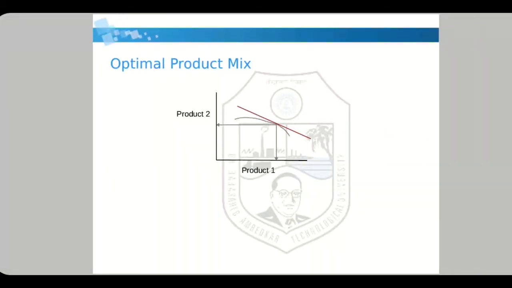Now optimal product mix. So the red line shows the iso revenue curve, the gray curve shows the product transformation curve. So at the point where they meet each other, if you produce product 1 by that much amount, and if you produce product 2 by that much amount, then you will get more revenue. So that will be the optimum value of product 1 and product 2 that should be produced.